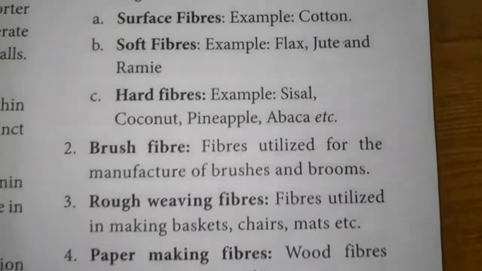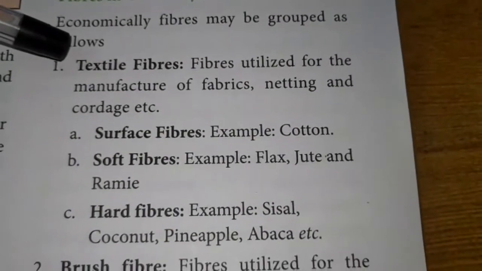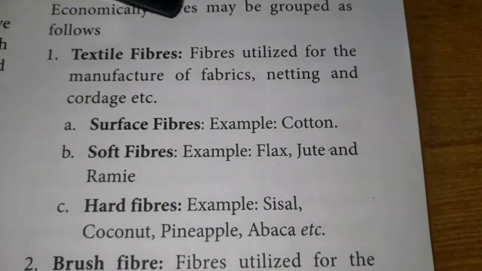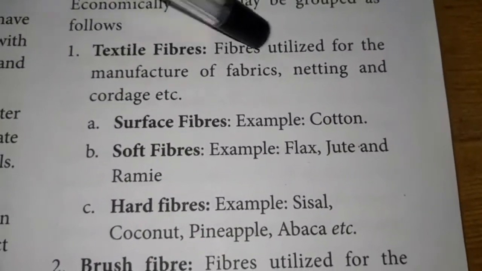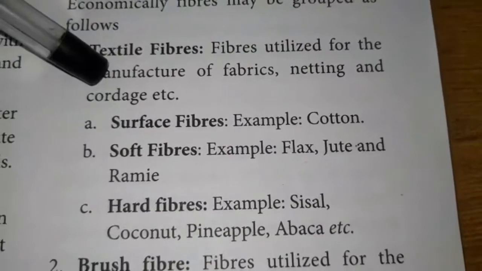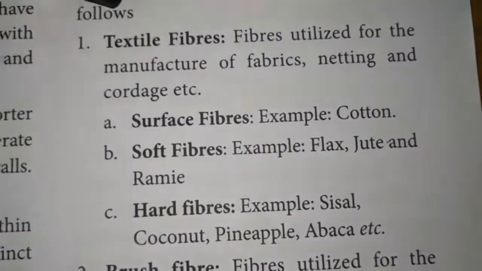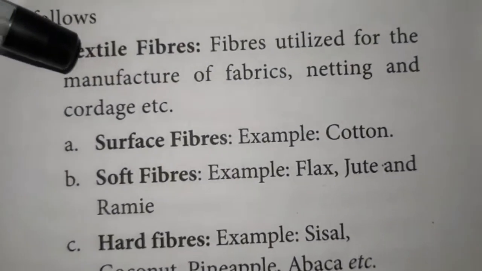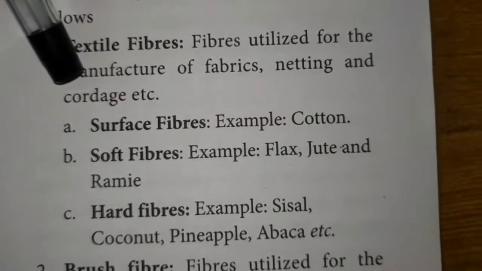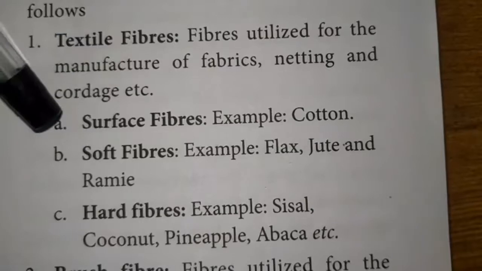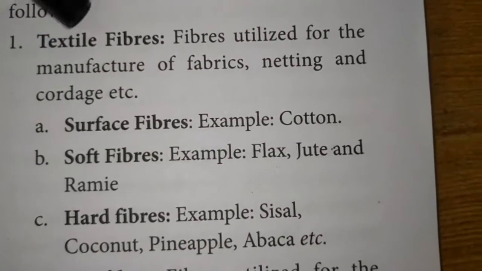The first type is textile fiber. The fiber utilized for the manufacture of fabrics, knitting and cordage. The fibers used in the manufacture of fabrics, nets and cordage are called textile fibers.